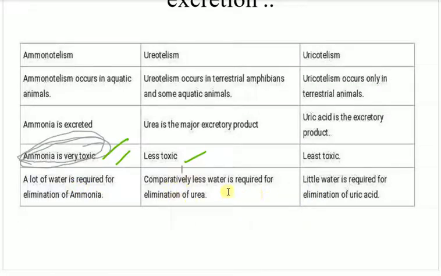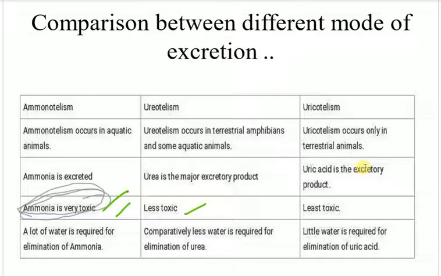Ureotelism, urine is just in the case of us, and ammonia, how this ammoniotelic excretory material looks like, I think you might have seen that excretory materials of the fishes. And the uricotelism, in your home you can see the wall lizards and their excreta, very black like thing, and at the top of that there are white dots, so that particular thing is your uric acid. Okay, so these are three types of excretory systems that remain in the animal world and the differentiations.